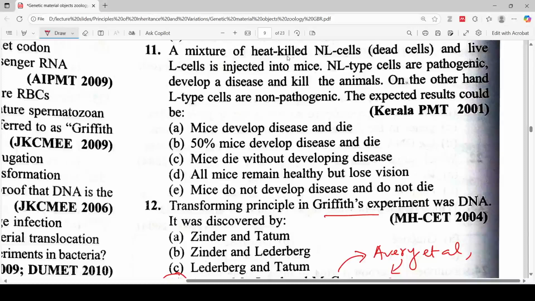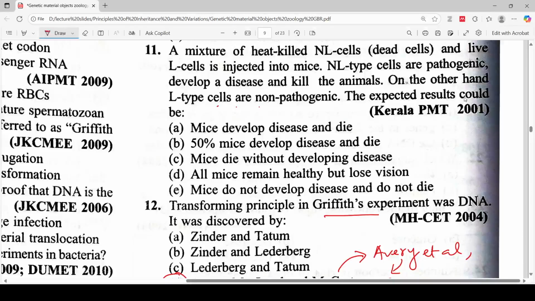A mixture of heat-killed NL cells and live L cells is injected into mice. NL type cells are pathogenic, develop a disease and kill animals. On the other hand, L type cells are not pathogenic.